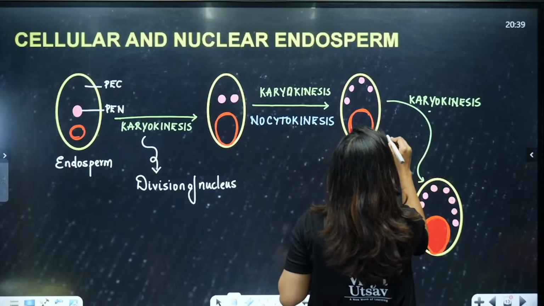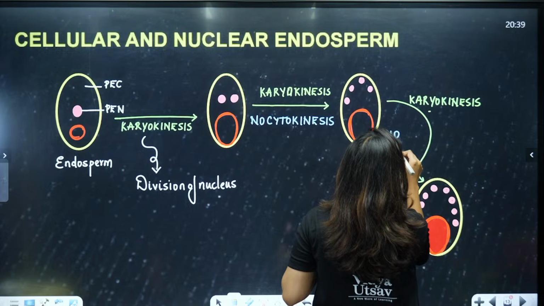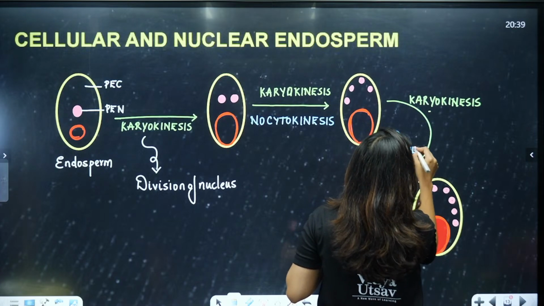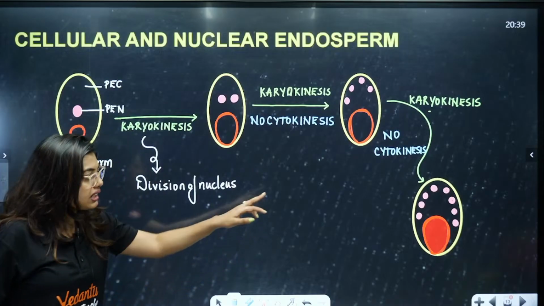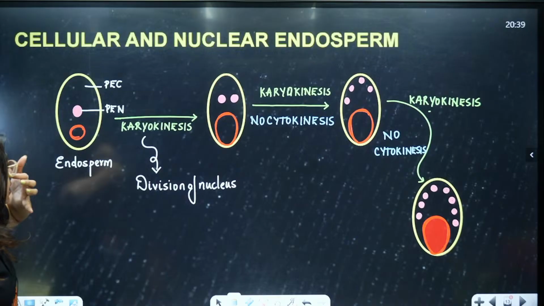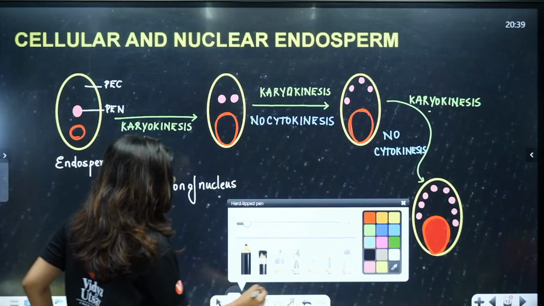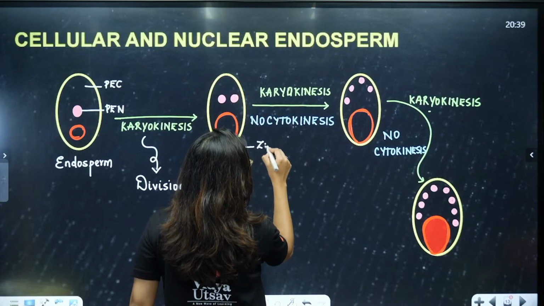Here also the same thing, no cytokinesis. If cytokinesis is not going to happen, definitely that is going to be a free nuclear stage. So here you notice that this is your zygote, your growing zygote, that means maturity has to come.